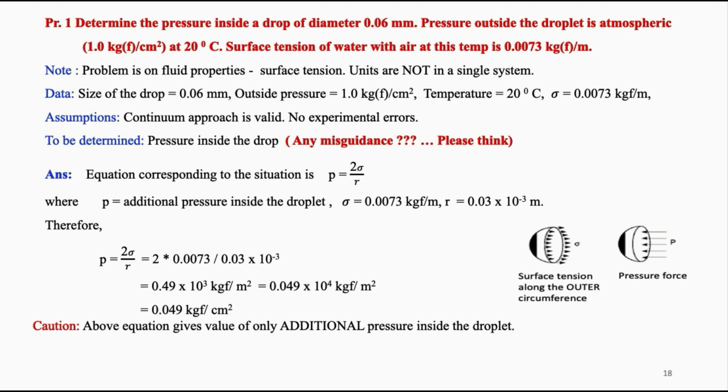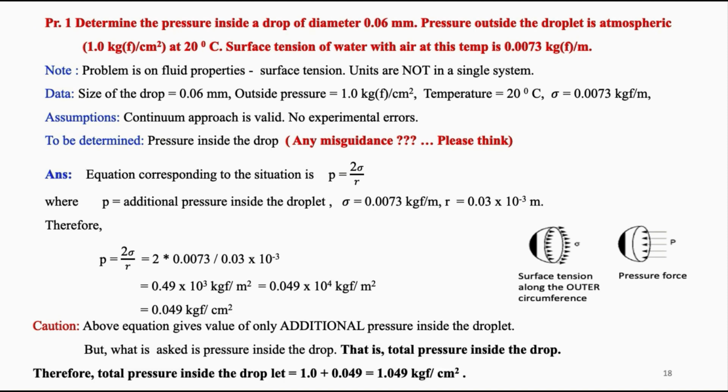He is asking you to determine the pressure, but the above equation gives you only additional pressure inside the droplet. Therefore, the total pressure is equal to outside pressure plus additional pressure. It comes to 1.049 kilogram force per square centimeter.